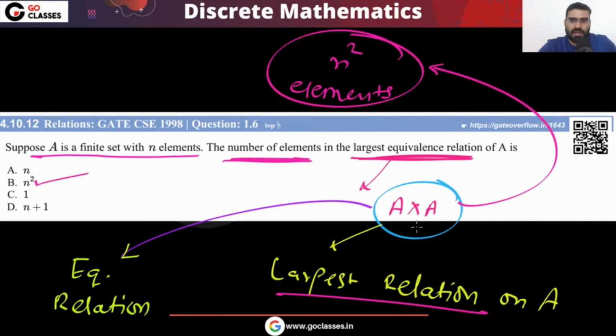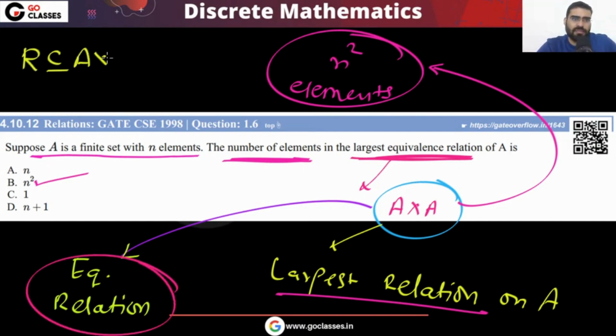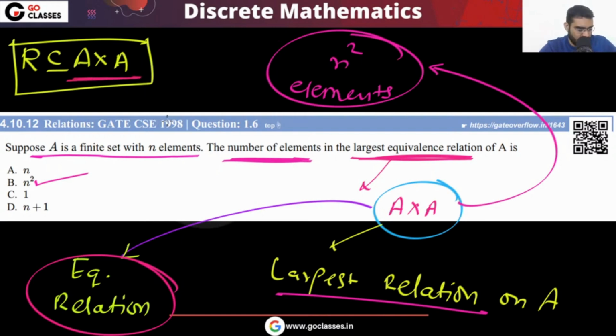Answer is option B because this is A cross A. Let me tell you, this is an equivalence relation. This is the largest relation you can create because every relation is a subset of A cross A. So this A cross A is the largest relation you can create. That's it, so this is your answer.